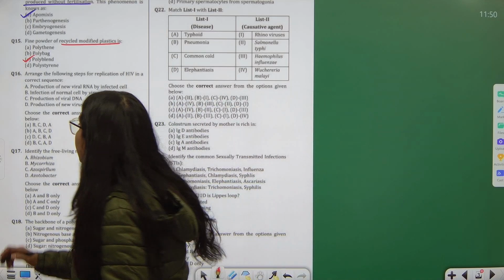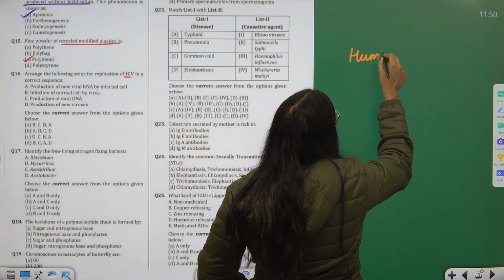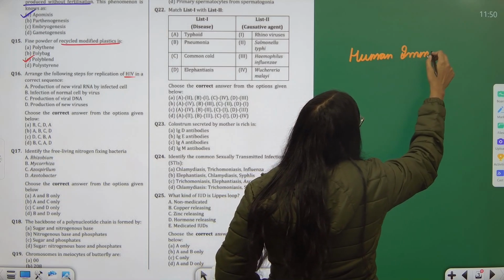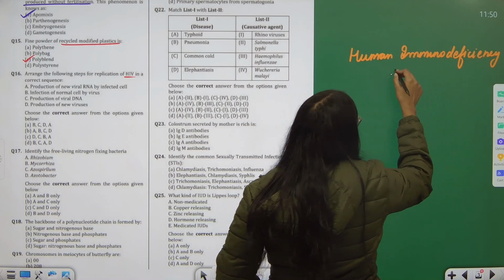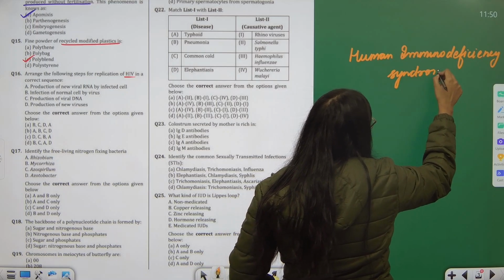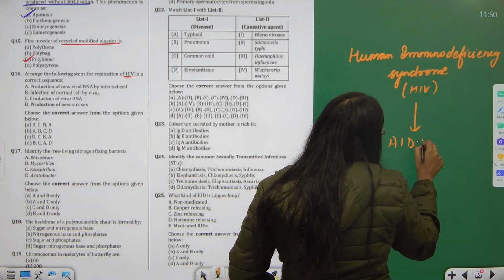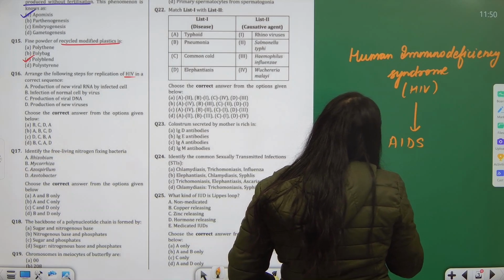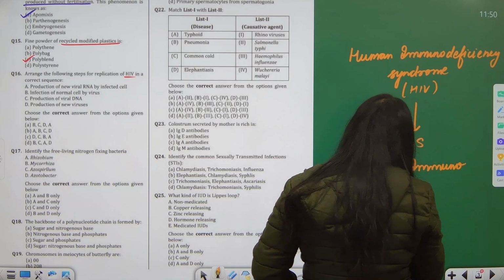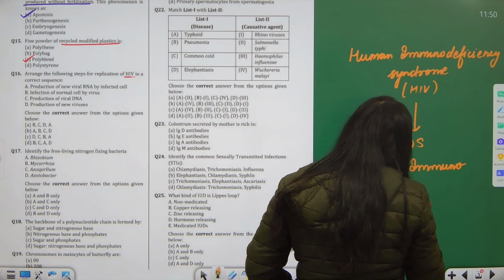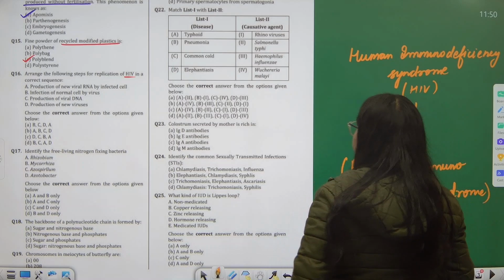Now we all know what is HIV. HIV is nothing but referred to as human immunodeficiency syndrome, shortly named as HIV, responsible for causing AIDS. AIDS is acquired immunodeficiency syndrome. Even if you do not know, kindly memorize it. That's why I have written it completely.